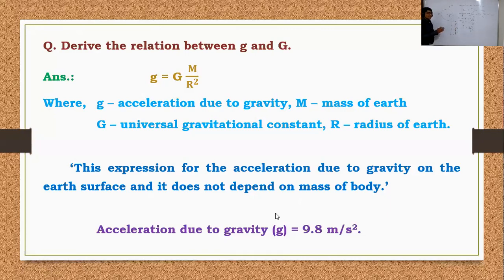Means the difference always stays constant. There is a change in velocity with respect to time. The value we get will be constant every time. That is why we call it constant acceleration, because the change in velocity with respect to time is constantly the same. So at that time acceleration is constant here.